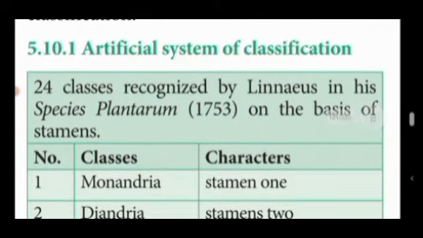The artificial system of classification was proposed by Linnaeus in the year 1753. In his classification, he recognized 24 classes. He classified the plants on the basis of their stamen characters. So, this system of classification is also called a sexual system of classification. Carolus Linnaeus, a Swedish botanist, is said to be the father of taxonomy.